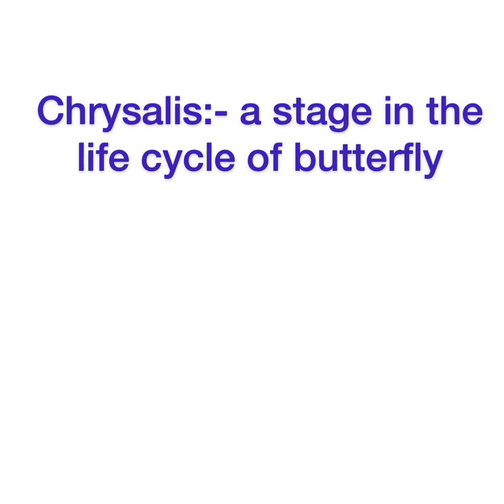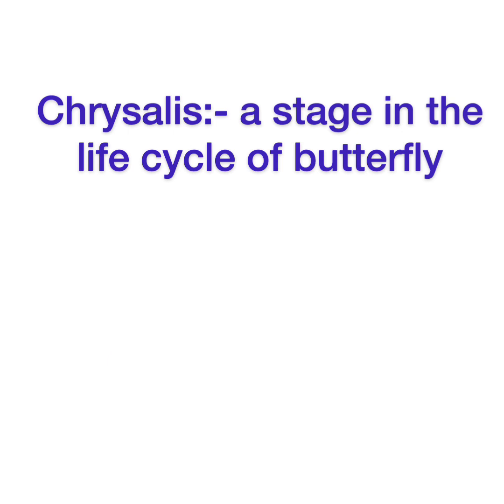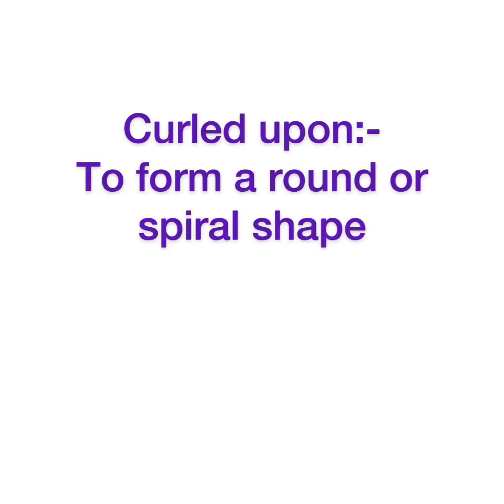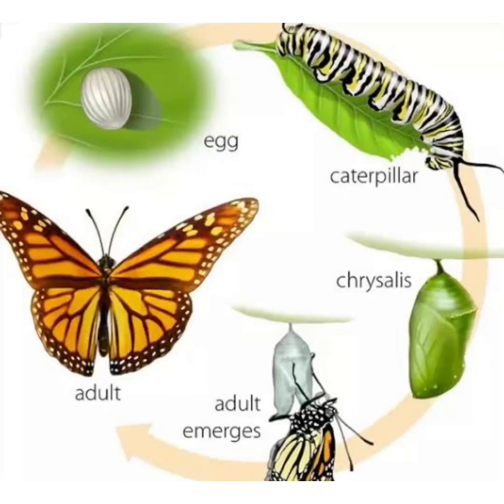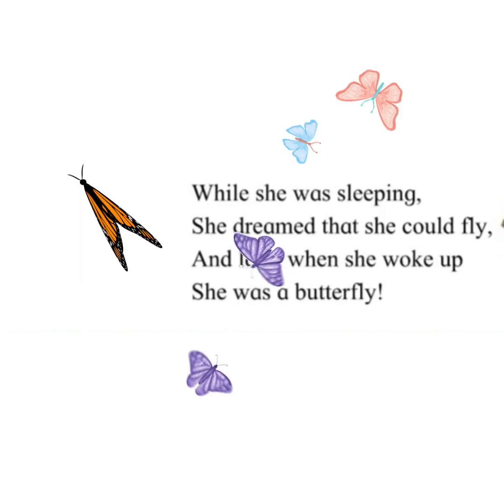Okay, students. So here chrysalis means a stage in the life cycle of a butterfly that you can see in the picture. Fuzzy means covered with soft fine hair that sticks up. Curled upon means to form a round or a spiral shape. Okay, students. So now here, as you can see, it has a chrysalis. It has a cover. While she was sleeping, she dreamt that she could fly. And suddenly when she woke up, she emerged into a beautiful butterfly.